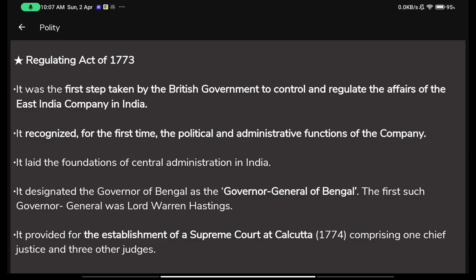In order to remember this, you must remember two specific key points. First is regulating. Regulating means to regulate, because this act was passed to regulate the Indian affairs. So from regulate, you can remember Regulating Act. And Regulating Act of what? 1773. And to remember it easily, I'll tell you a quick shortcut.